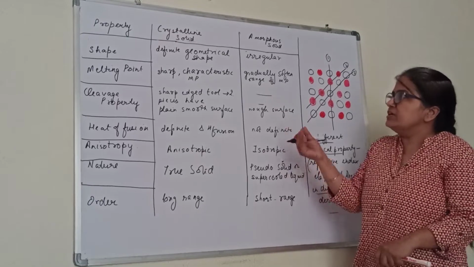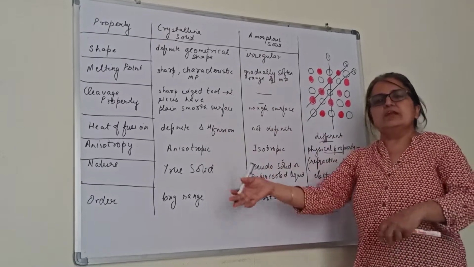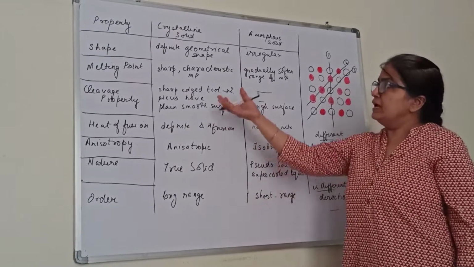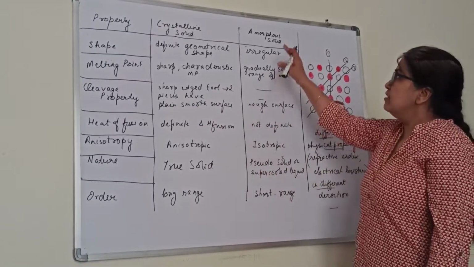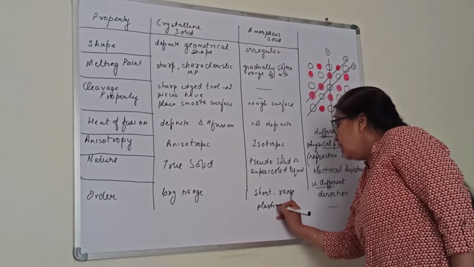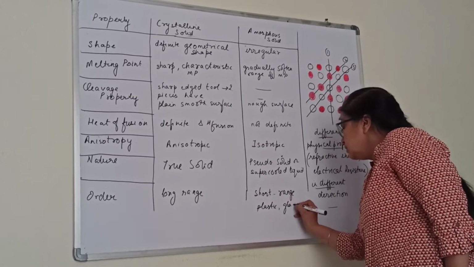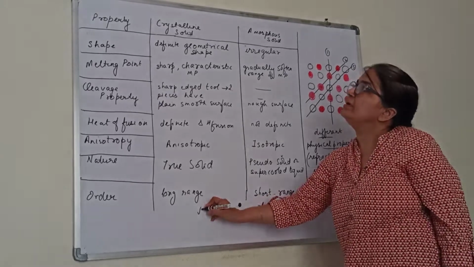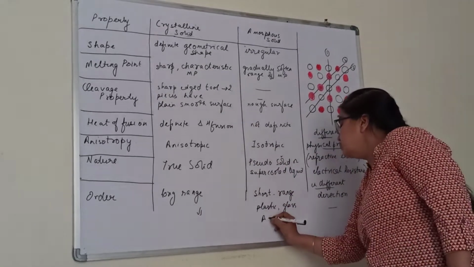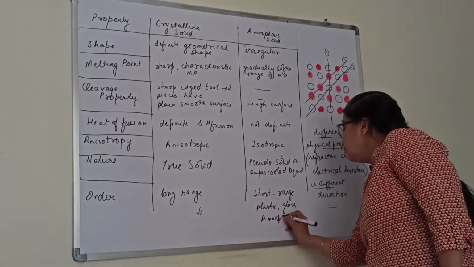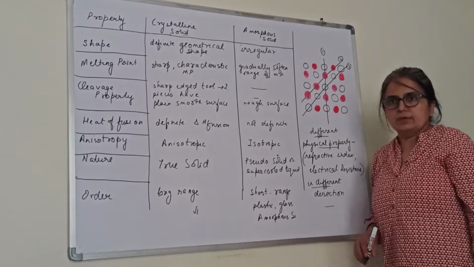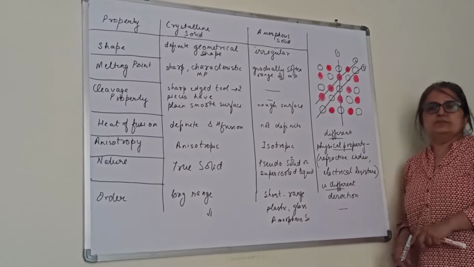Okay, but otherwise you can take some examples. Crystalline solids: there are a number of salts which we deal with. All metals can be examples of crystalline solids. For amorphous solids you can have plastic, you can have glass. This example we will take separately also in the tabular column. See, even amorphous, you have silicon. Amorphous silicon, which has a number of applications also. Okay, please note down all this.